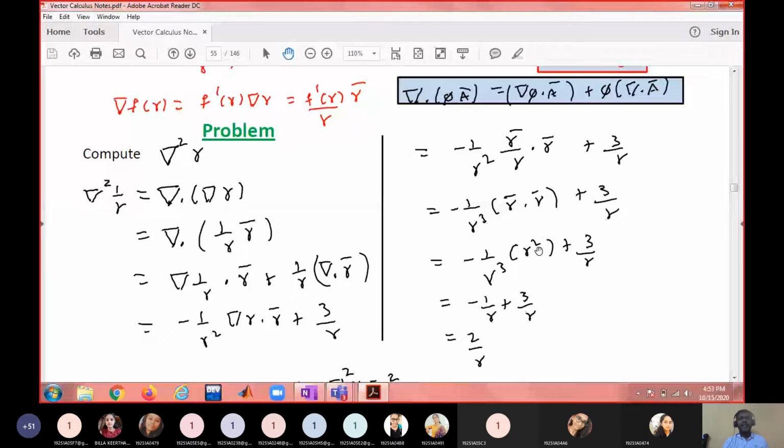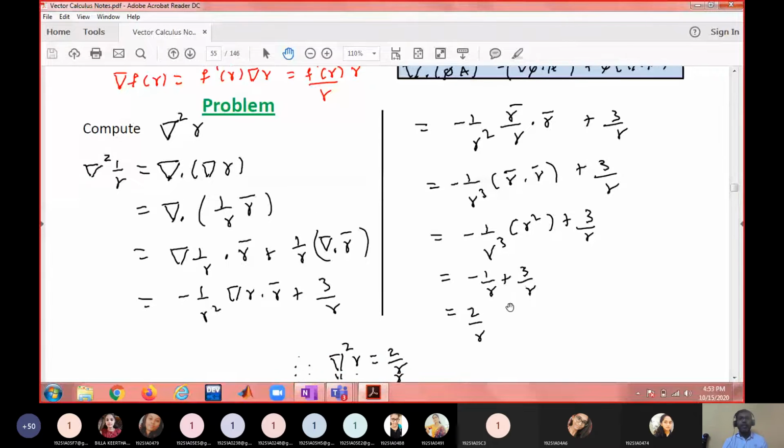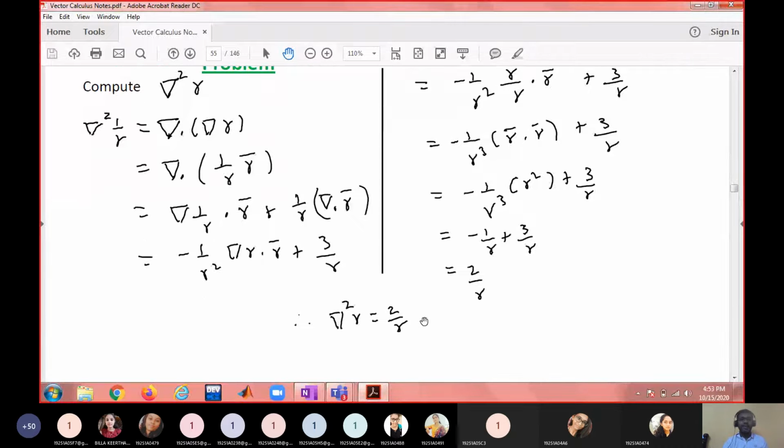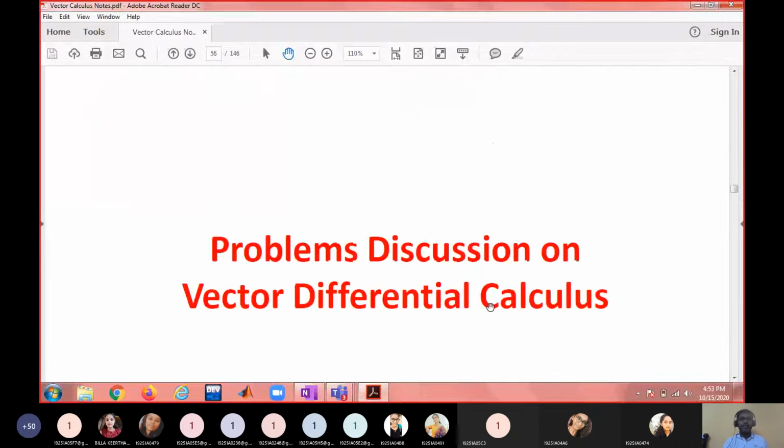What is r bar dot r bar? x square plus y square plus z square. xi bar plus yj bar plus zk bar dot xi bar plus yj bar plus zk bar is x square plus y square plus z square. That is nothing but modulus of r bar whole square, r square, plus 3 by r. So when you simplify, you'll get 2 by r. So we derived the result that del square of r bar is 2 by r.